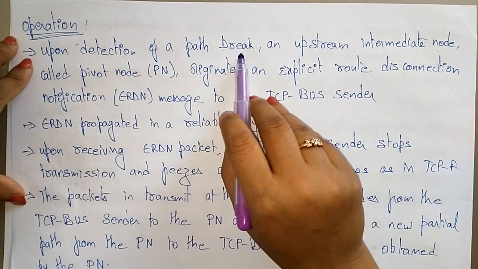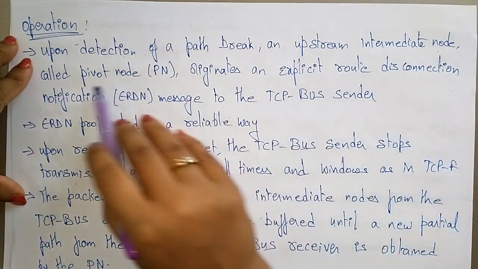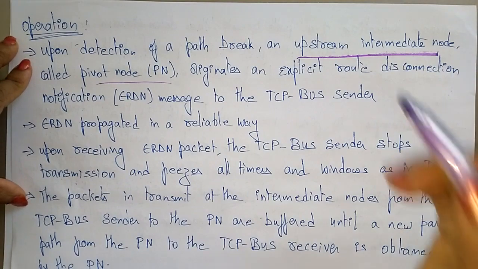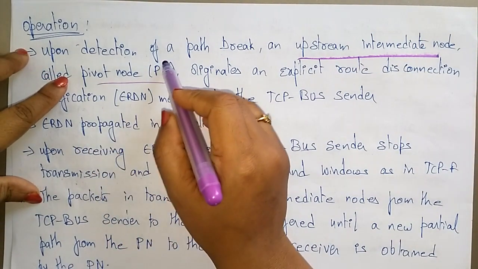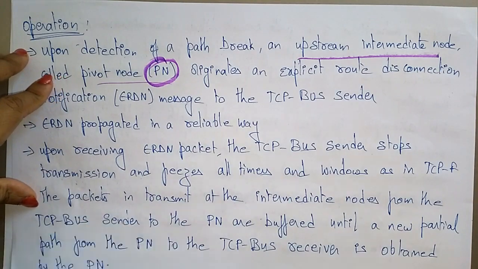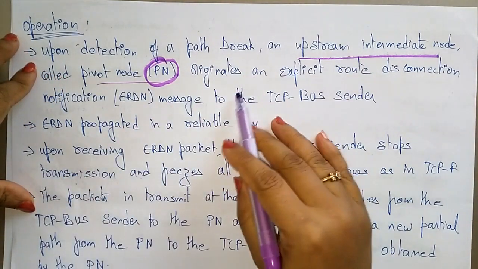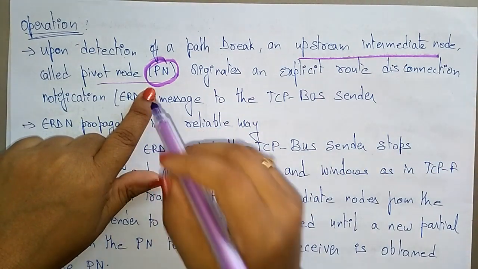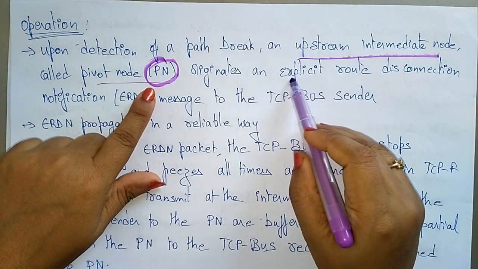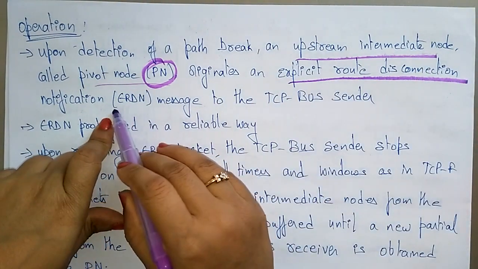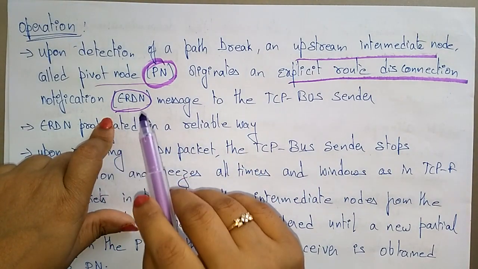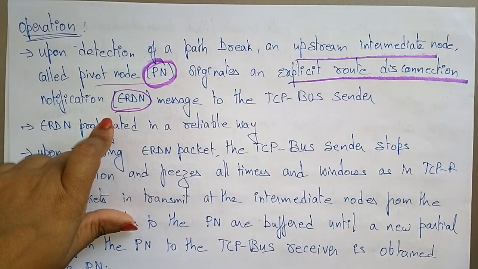Upon detection of a path break, an upstream intermediate node, called the pivot node, originates an explicit route disconnection notification. So here are some upstream intermediate nodes and downstream intermediate nodes. The upstream intermediate node you call a pivot node. Let us take the intermediate node here as a pivot node. This pivot node originates an explicit route disconnection notification, ERDN. ELFN is an explicit link failure notification, that is about the link failure notification.